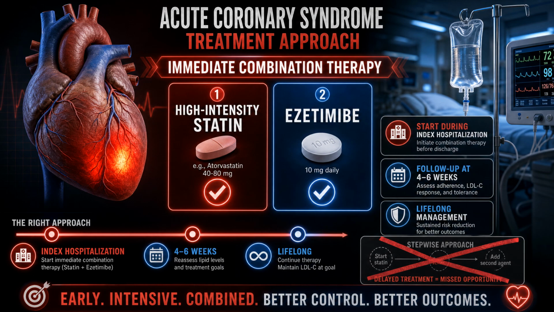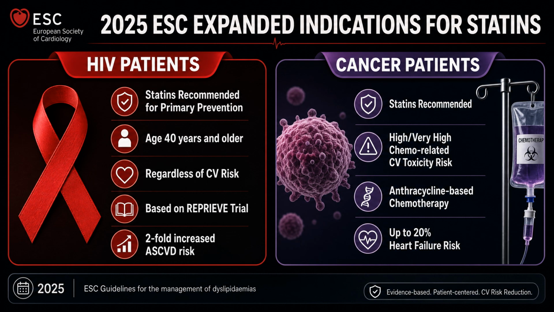The 2025 guidelines also expand protection to highly vulnerable populations. Based on recent trials, statin therapy is now recommended for primary prevention in people living with HIV aged 40 and older, regardless of their calculated cardiovascular risk. Furthermore, statins are recommended for cancer patients undergoing therapies associated with high cardiovascular toxicity, such as anthracyclines.